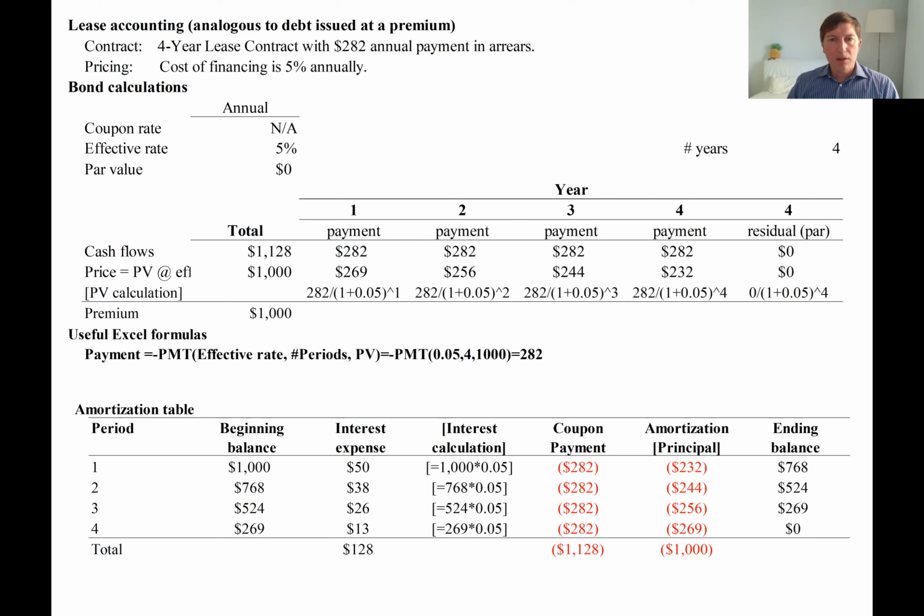So let's take a look at an example and understand the mechanics of the calculations behind the lease. Suppose we have an asset that has a useful life of 4 years, and we are going to lease this asset for the entire 4-year period and then become owners of this asset, okay? So the lessor, who owns the asset currently, agrees to lease the asset to us in exchange for 4 payments, right? At the end of every year, we are basically going to pay $282, and then we can basically have this asset, okay?